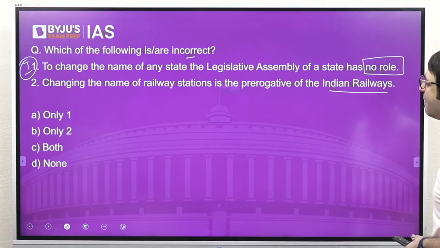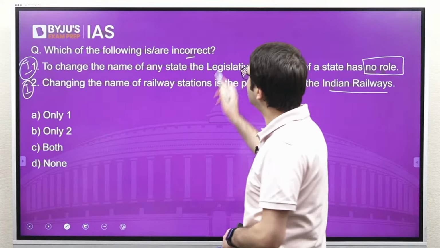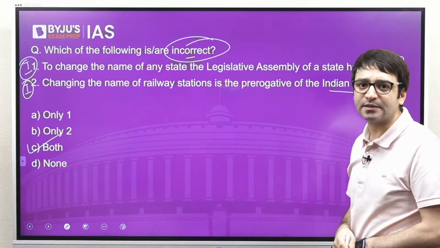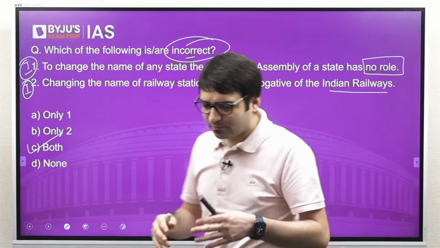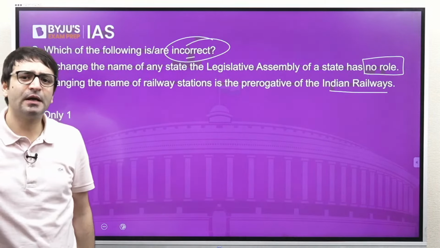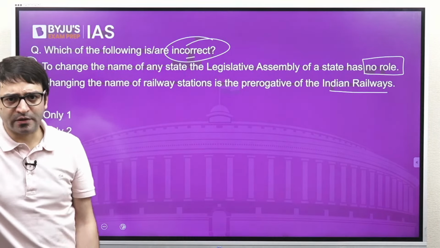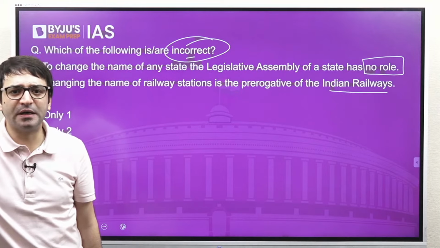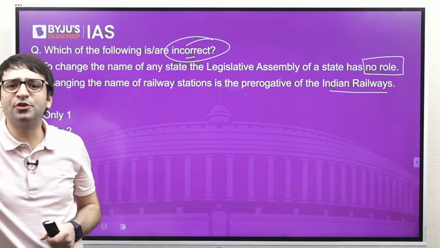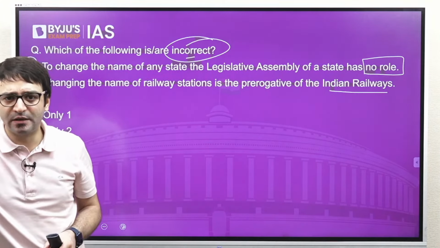Statement 2, changing the name of railway station is the prerogative of Indian Railways. This is also incorrect. Which of the following statements are incorrect? 1 and 2. C, both are the right answer. Why? Few railway stations have been changed in the recent past. Last year, this year. For example, the Mughal Sarai railway station's name was changed to Pandit Deen Dayal Upadhyay railway station. In fact, Habibganj railway station in Madhya Pradesh recently was changed into Rani Kamlapati railway station.